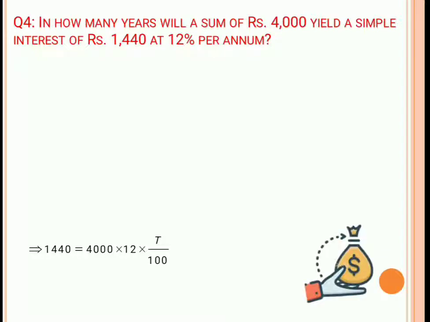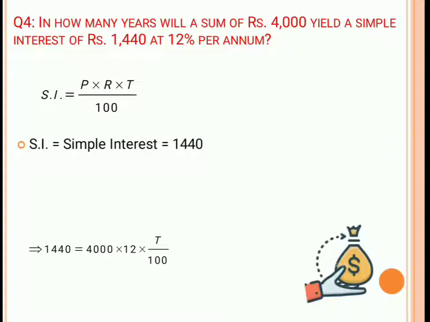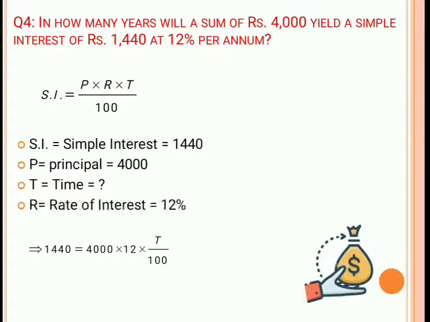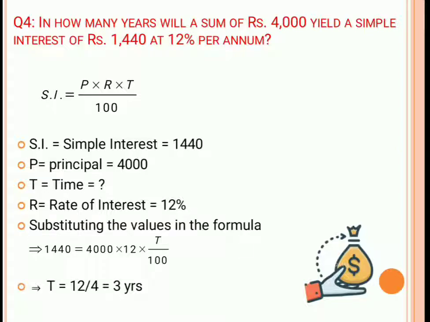Next problem, question number 4. In how many years will a sum of 4,000 rupees yield a simple interest of 1,440 rupees at 12% per annum? Now the simple interest is 1,440 rupees and the principal is given. So simply we will apply the formula simple interest is equal to PRT by 100. Here P is equal to 4,000, simple interest is equal to 1,440, and the time period we need to know, and the interest rate over here is 12%. So then keeping all these values in the formula, we can find out the value of T, and T is equal to 3 years.